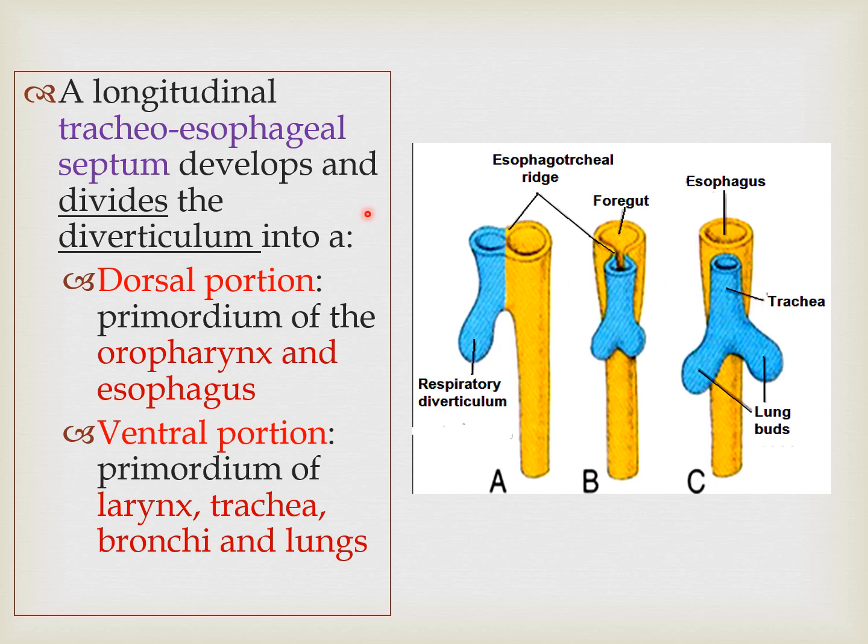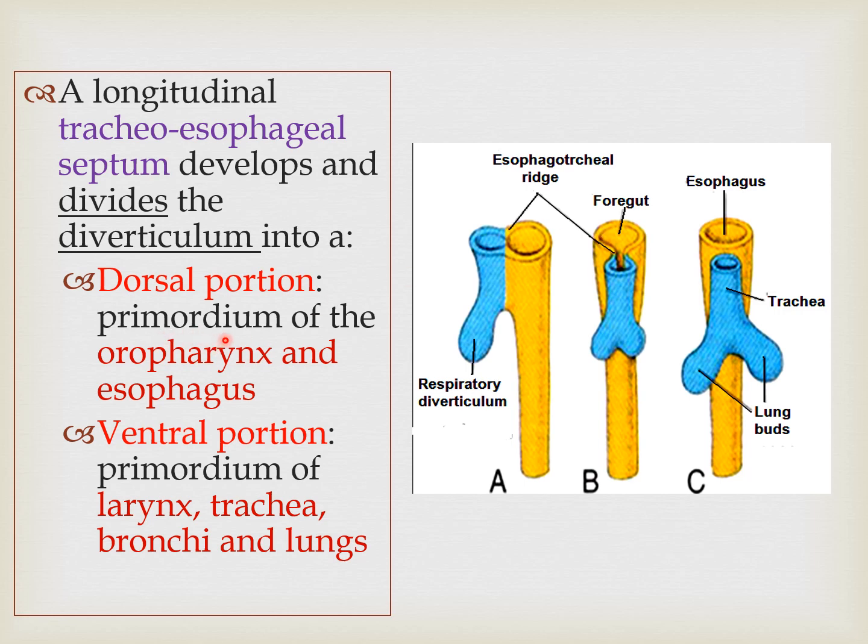So the tracheoesophageal ridge projects in the midline and divides this tubular structure into two, a ventral tube which is going to form the trachea and a dorsal tube which is going to form the esophagus.